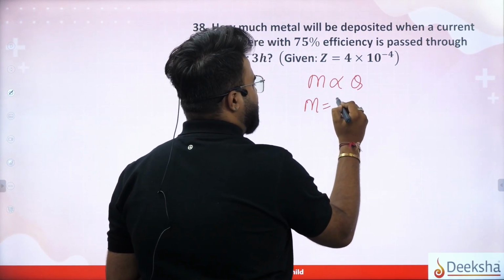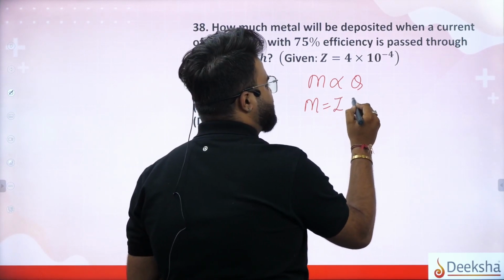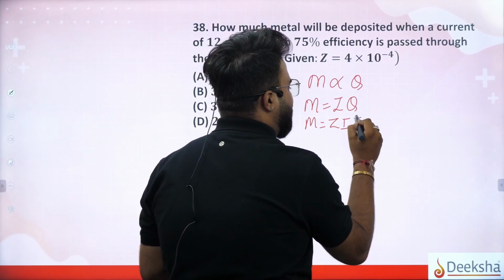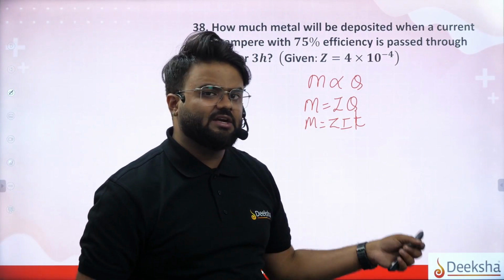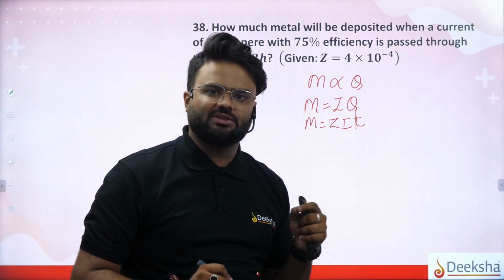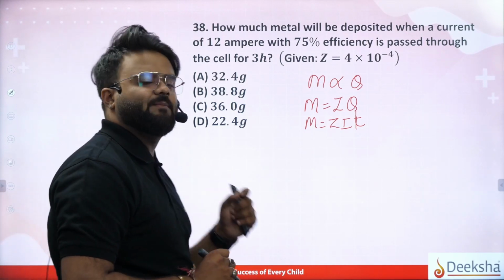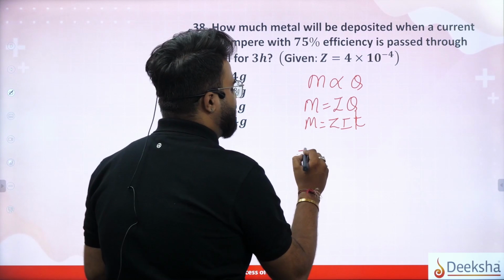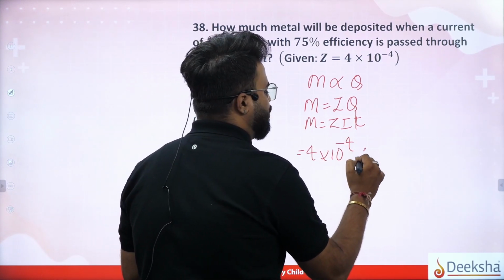So we know the electrochemical equivalent Z, and that M is equal to Z into Q, where Q is equal to I into T. We know that current and time give Q equals I into T. So we will solve it here. That is M is equal to Z into I into T. So what is Z given here? The electrochemical equivalent is given as 4 into 10 to the power of minus 4.